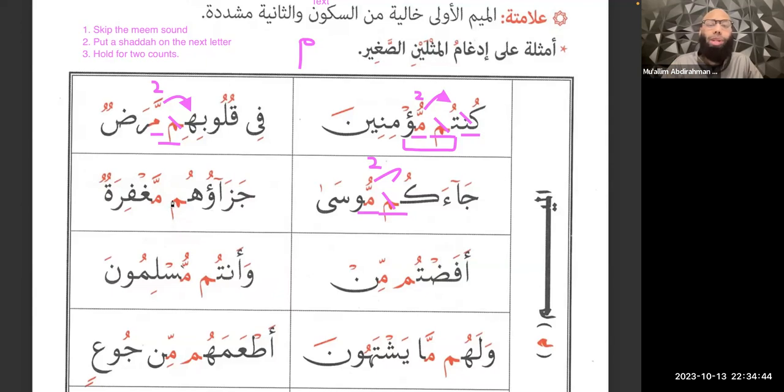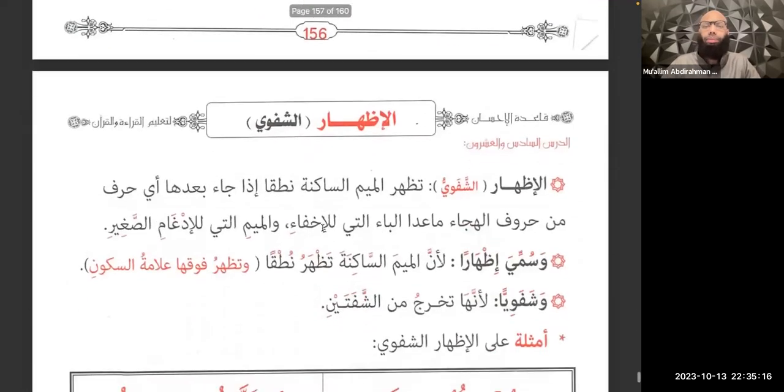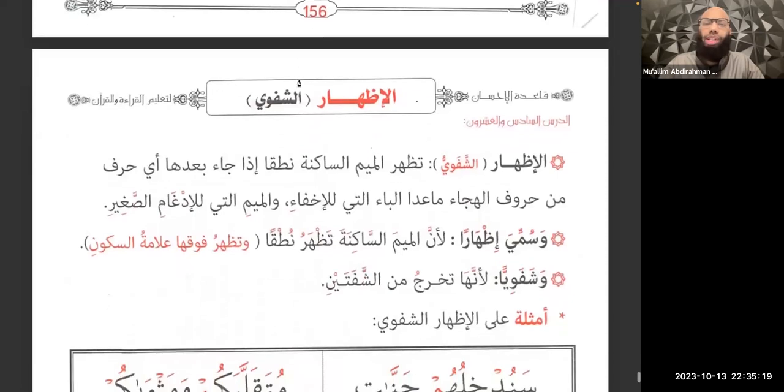All right, so here we have a meem as-sakina, meem after it, you already know that's the rules for al-idgham for meem as-sakina. We're going to skip the meem sound, shadda on the next letter, hold for two counts. The shadda's already there. And we already know whenever meem and noon have a shadda, you hold for two counts anyway. All right, so jaza'uhum maghfiratun. Again, jaza'uhum maghfiratun. So easy.